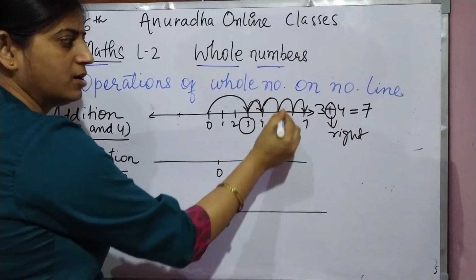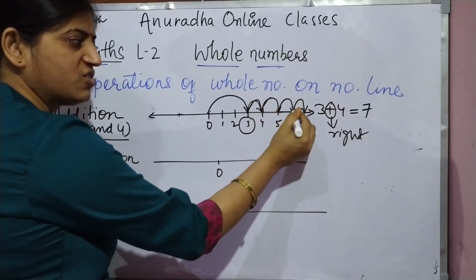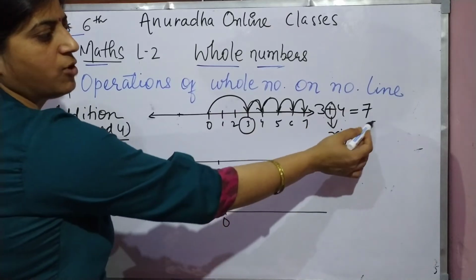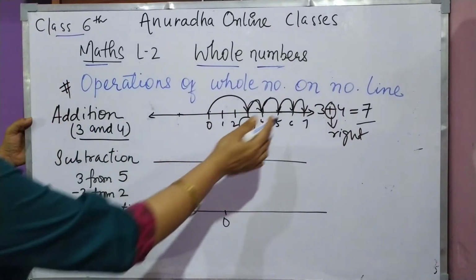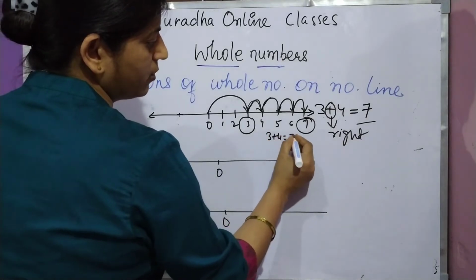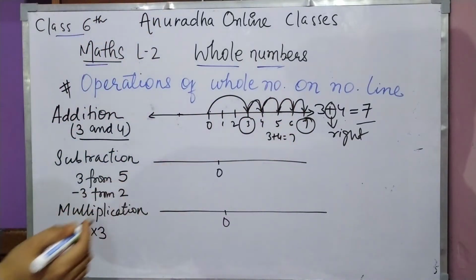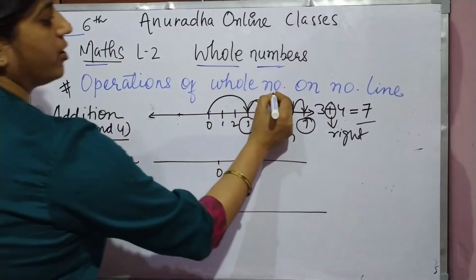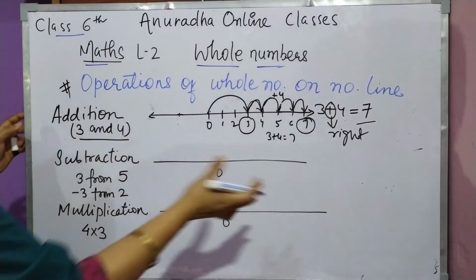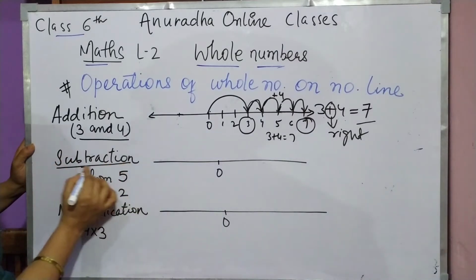So 1, 2, 3 and 4. So 3 plus 4 is 7. We reach 7, that is 3 plus 4 equals 7. Now come to subtraction.